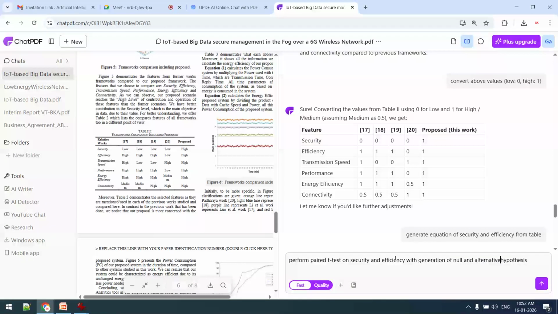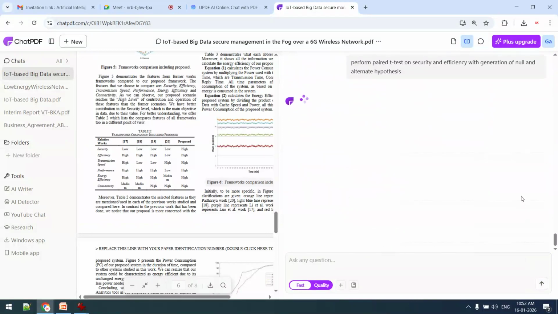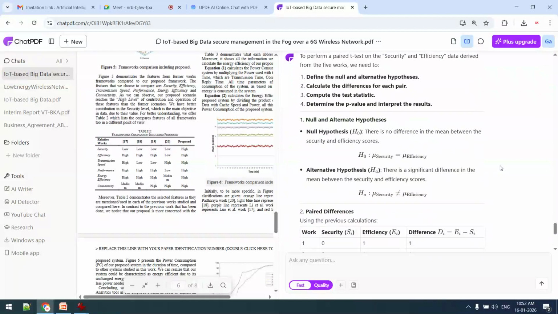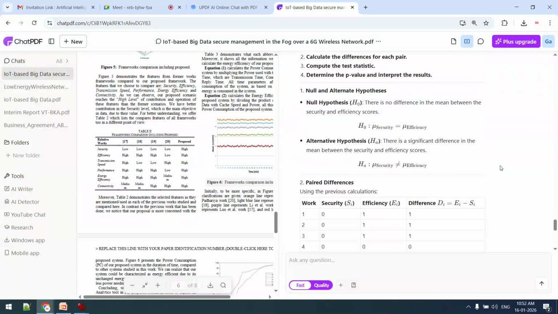Now, as a statistician, as a statistics expert, as a data analyst, I want to give a prompt: this data I want to use, and on security and efficiency I want to perform a paired t test, and along with that we want to see the null and alternate hypothesis. Run. Now you can see the null hypothesis: there is no difference in mean. This is the alternate hypothesis. Now it is implemented.